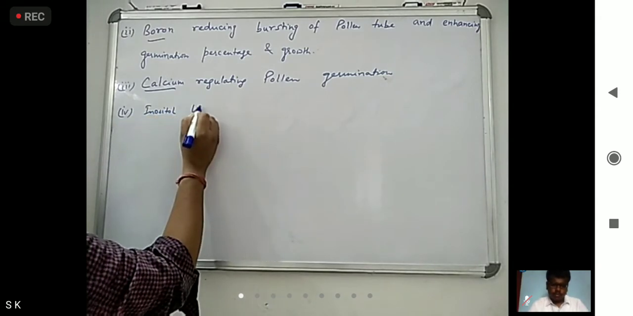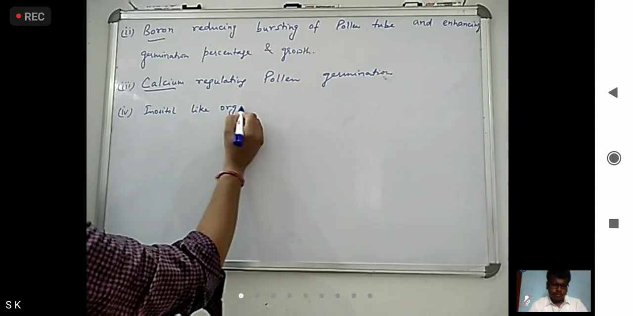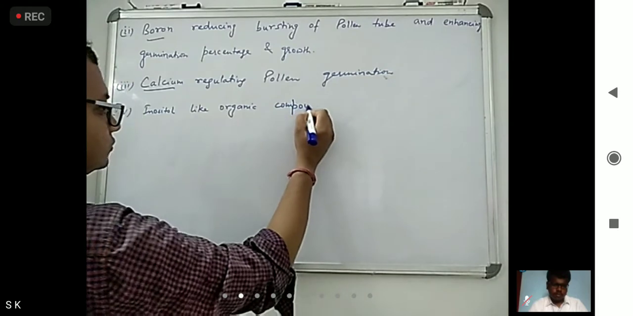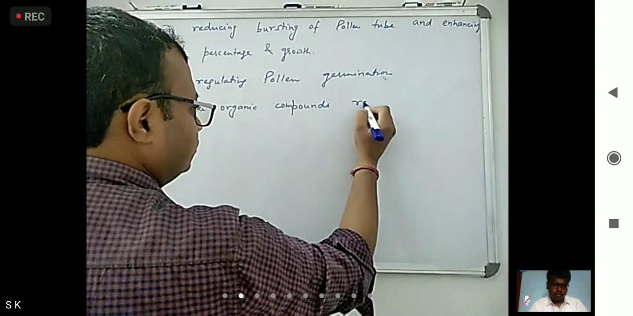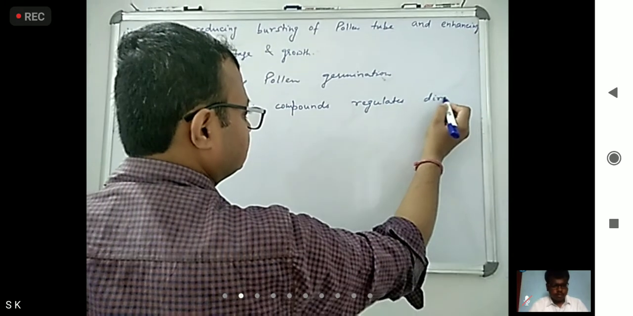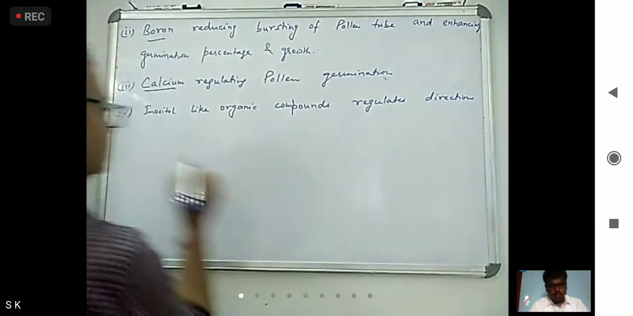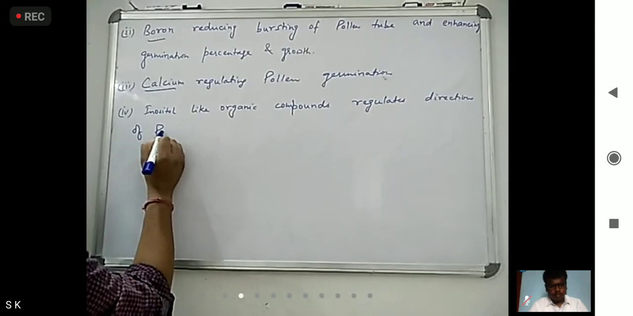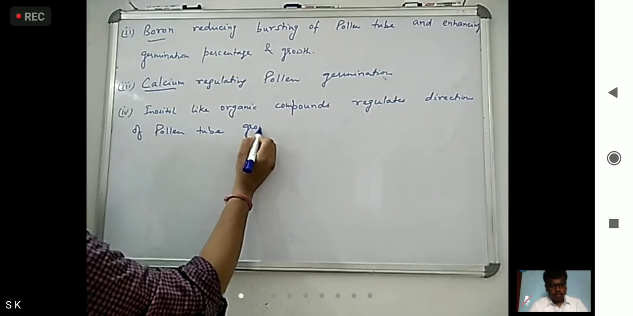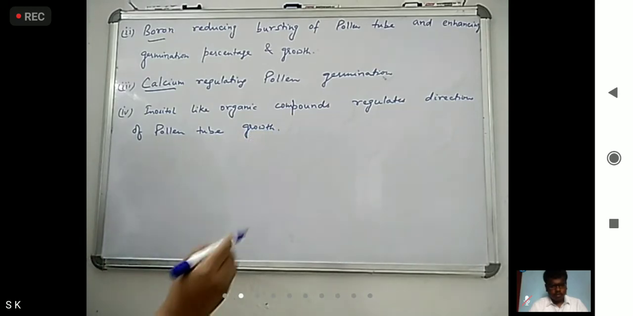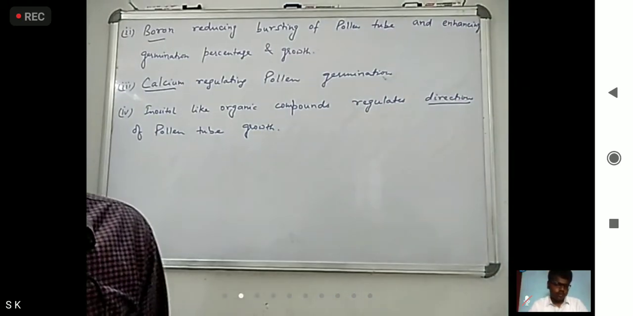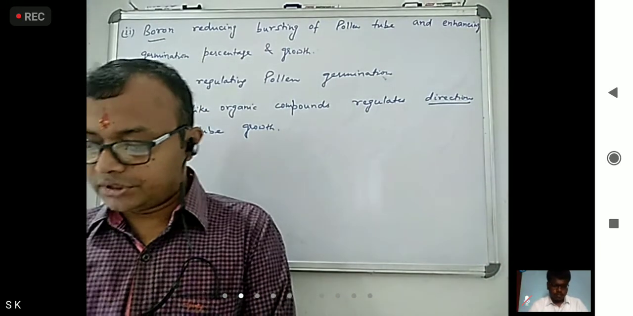Inositol is like an organic compound that regulates the direction of pollen tube growth. Okay, what are they doing? Regulates direction of pollen tube growth. Okay, now here what happens?